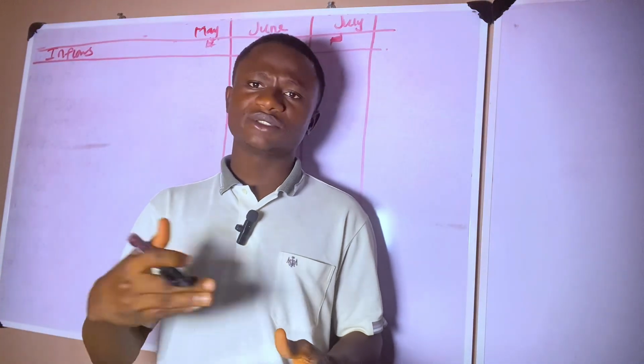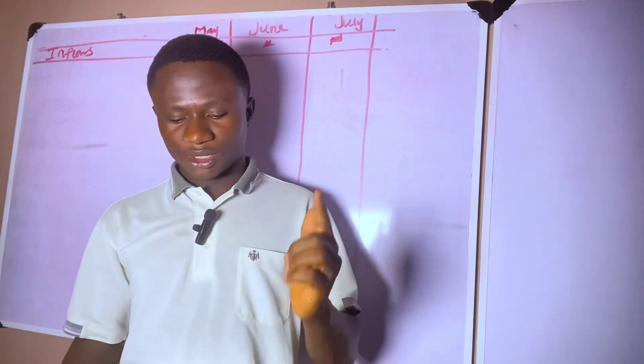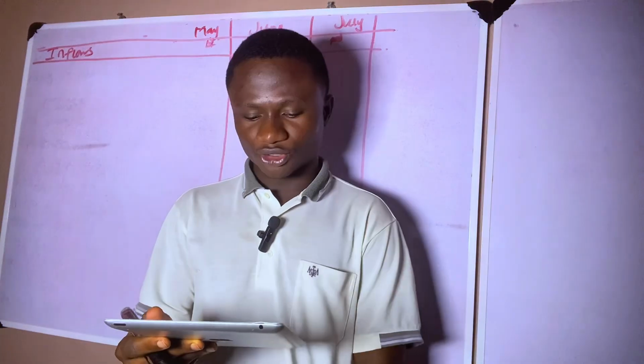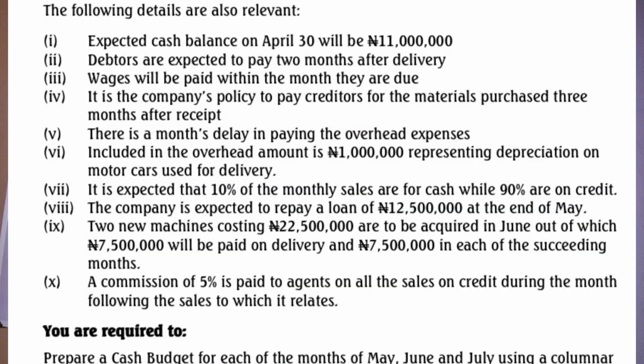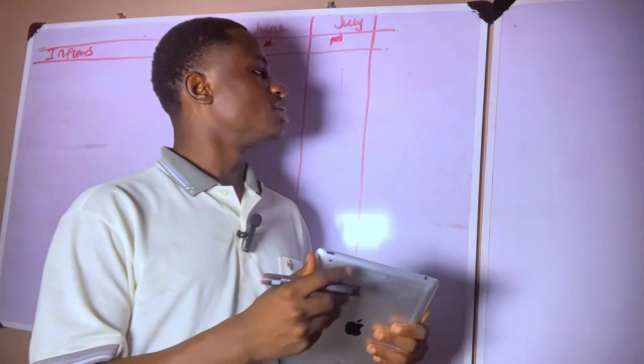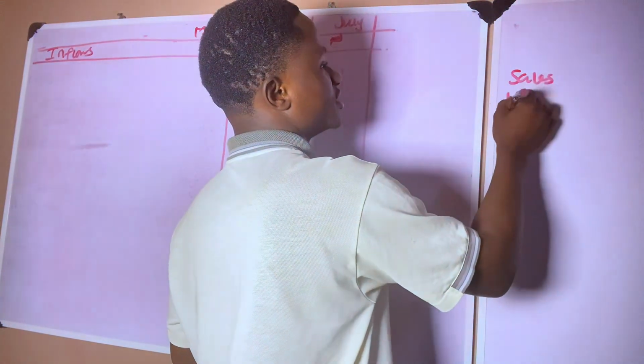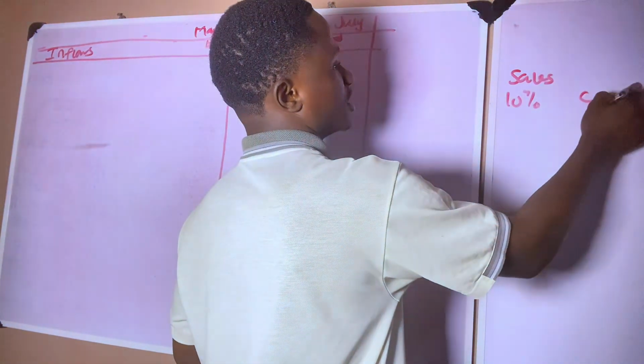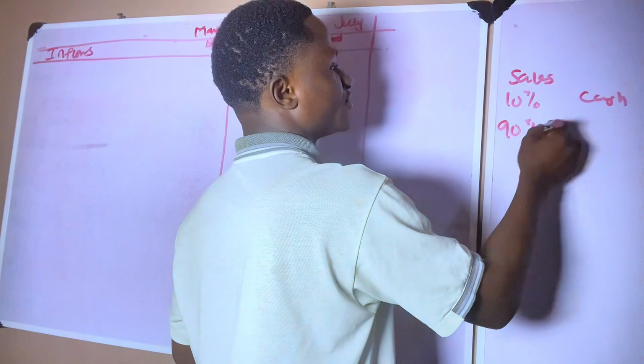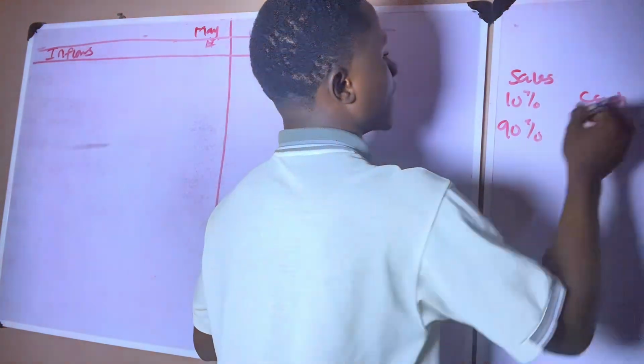Is there any other information relating to debtors in this question? Let's look at it. Item 7 says it is expected that 10% of the monthly sales are for cash while 90% are on credit. So for sales, 10% is for cash and 90% is for credit.